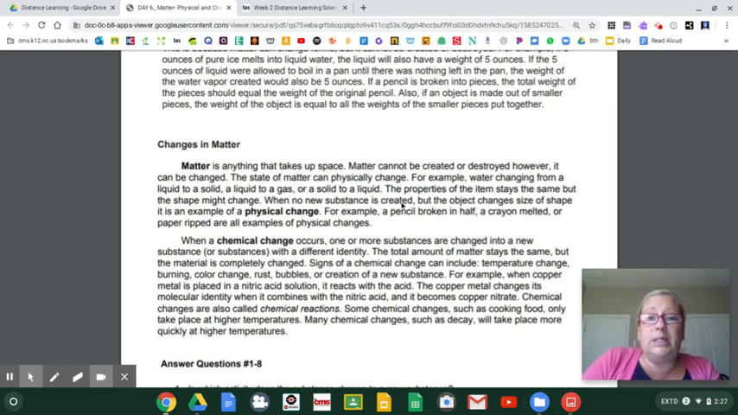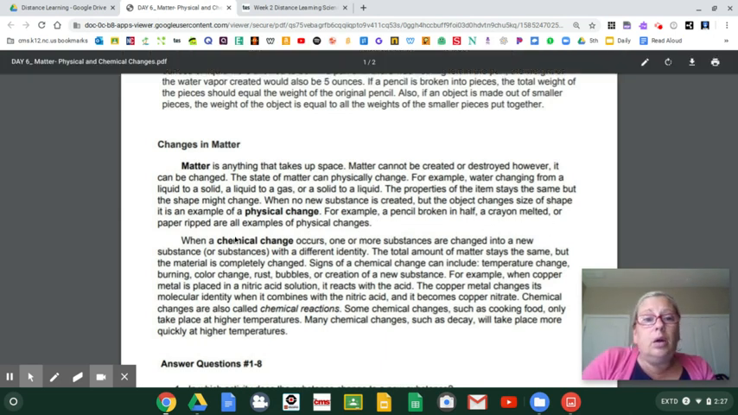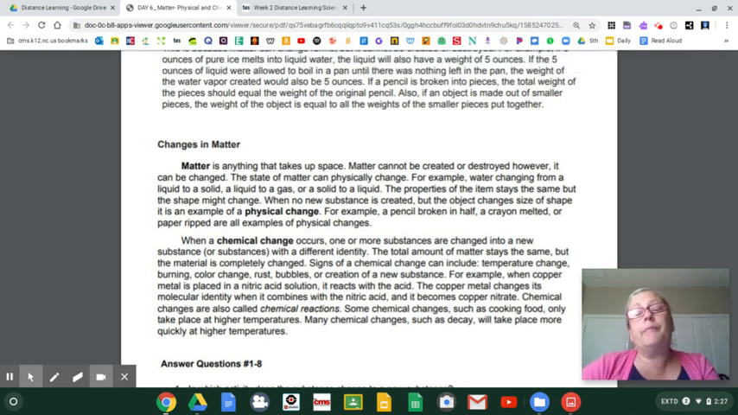When no new substance is created, but the object changes size or shape, it is an example of a physical change. For example, a pencil broken in half, a melted crayon, or a paper all ripped up are examples of physical changes. Remember, a lot of times people get confused and think that melting is chemical, but melting and burning are not the same thing. When you melt butter, it's still butter, it's just liquidy butter. Just like when you melt ice, it's water, it's just liquid water. All right, so melting: physical, not chemical.